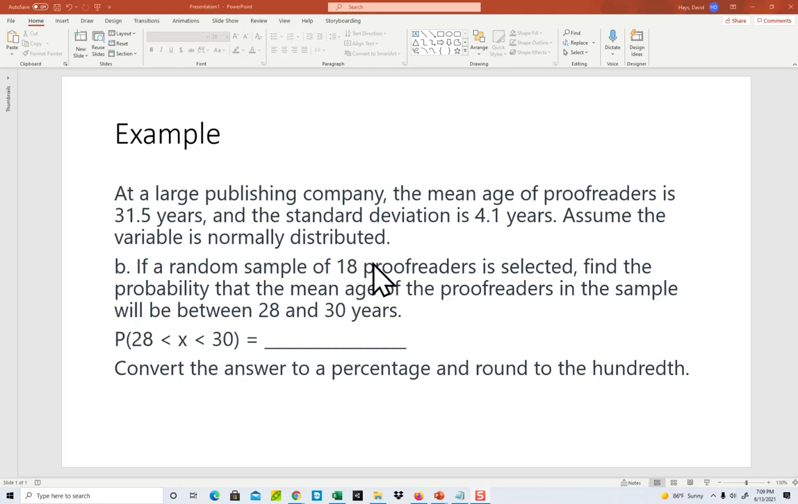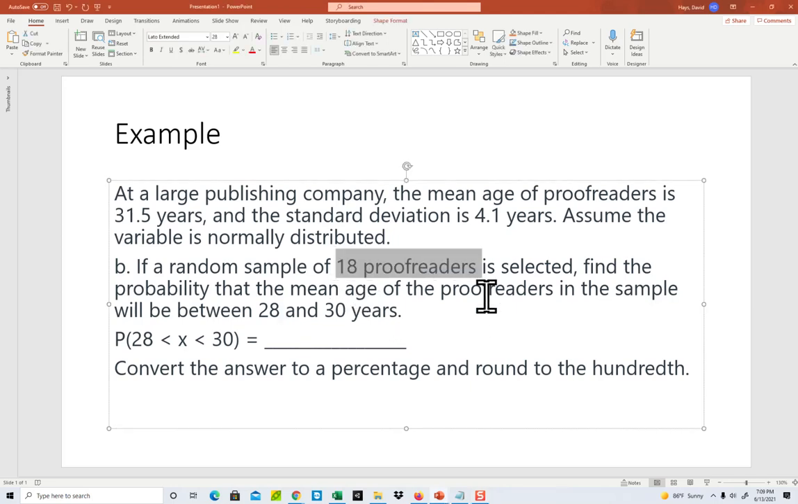At a large publishing company, the mean age of proofreaders is 31.5 years, standard deviation is 4.1 years. Assume the variable is normally distributed. If a random sample of 18 proofreaders is selected, find the probability that the mean age of the proofreaders in the sample will be between 28 and 30 years old.